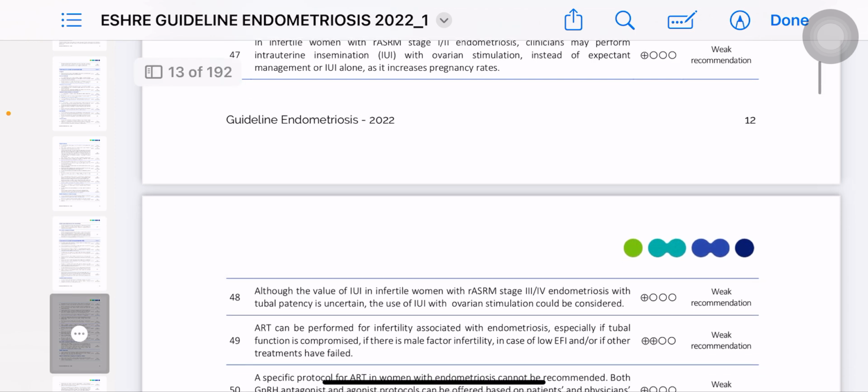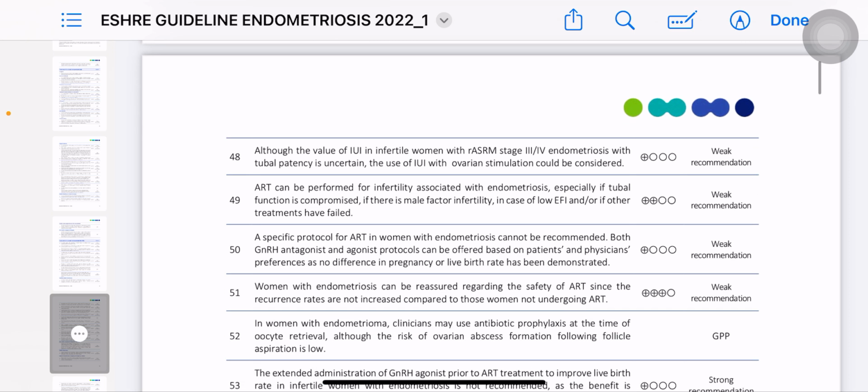ओव्यूलेशन इंडक्शन ओवेरियन स्टिमुलेशन में चूज़ करना है। अगर 3 and 4 है तो कंसिडर, अगर आपके पास ऑप्शन में है कंसिडर IUI विद ओव्यूलेशन स्टिमुलेशन, तो आप ये ऑप्शन चूज़ करेंगे। ART can be performed for infertility associated with endometriosis, especially if tubal function is compromised or if there is male factor infertility in case of low EFI or if other treatment have failed.